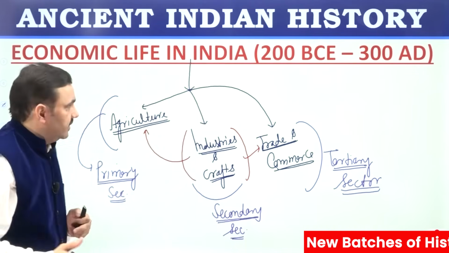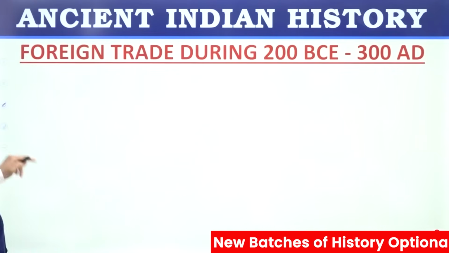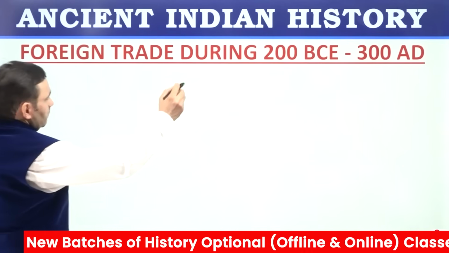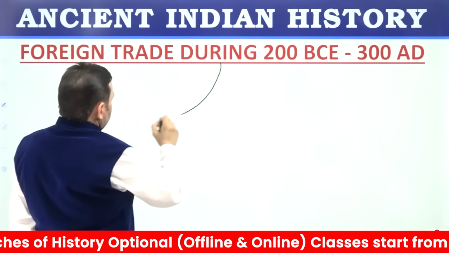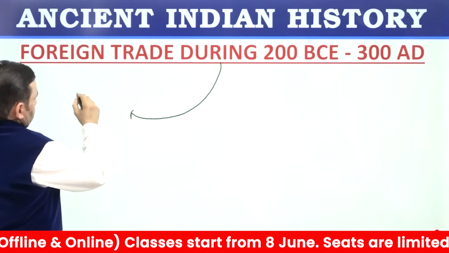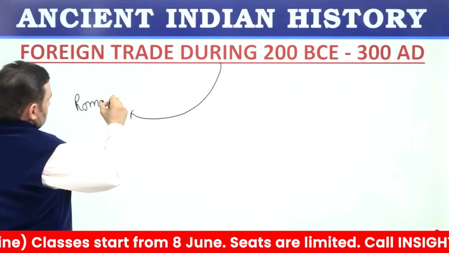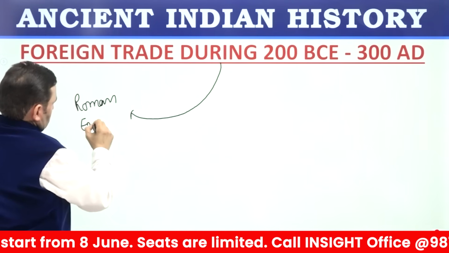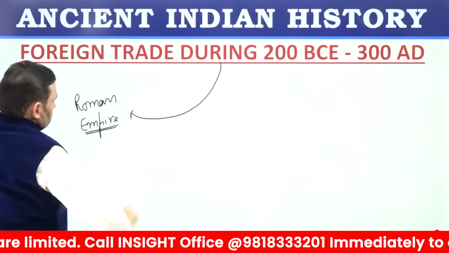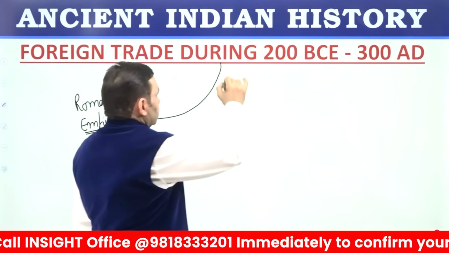Let us see some specifics. Foreign trade during this period. India's foreign trade was with Roman Empire, and this trade with the Roman Empire was through sea routes as well as land routes.